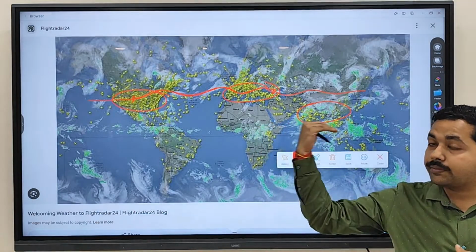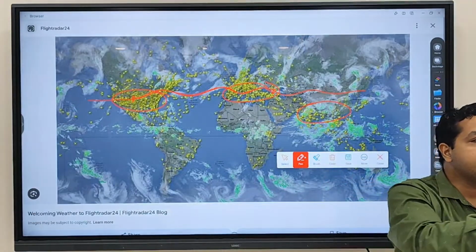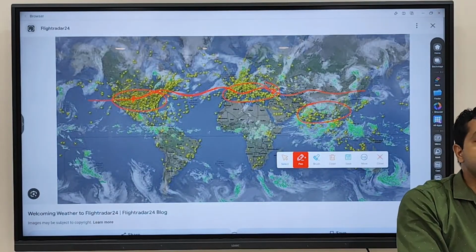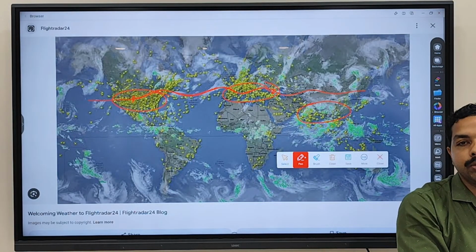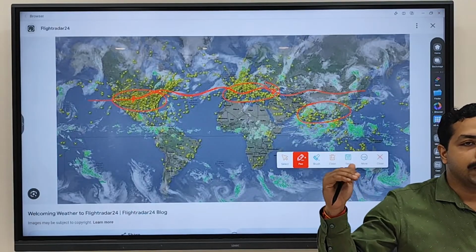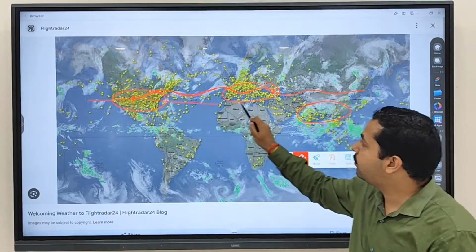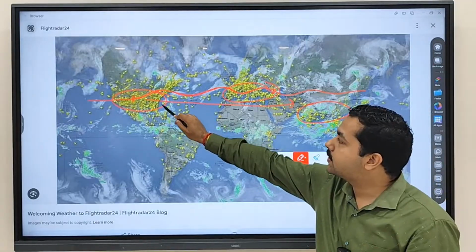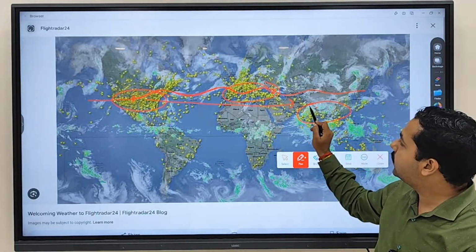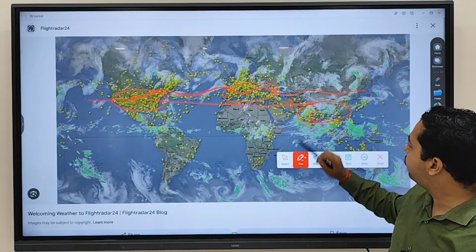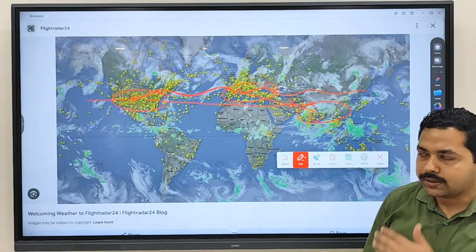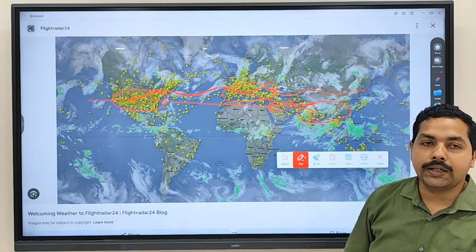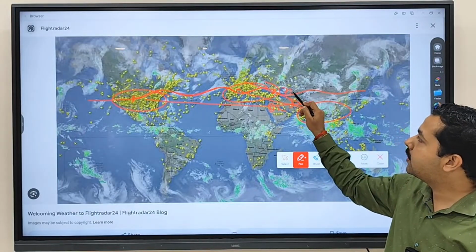That's why when flights are coming from there to here, they always take the jet stream path. Why do they take this path? Because it allows easier, high velocity movement from one point to another. So that is what happens with the jet stream. Let's say from India, if you're moving towards the European region, a flight takes 8 hours while going, while coming it will take around 7 hours itself. Why?